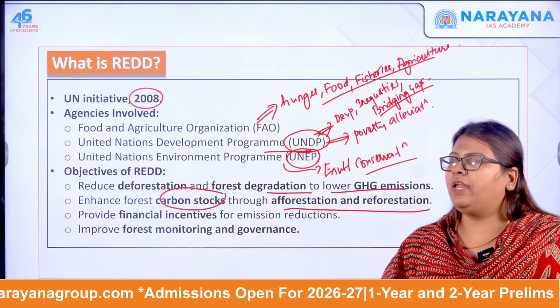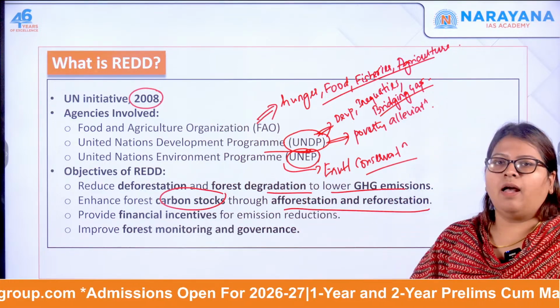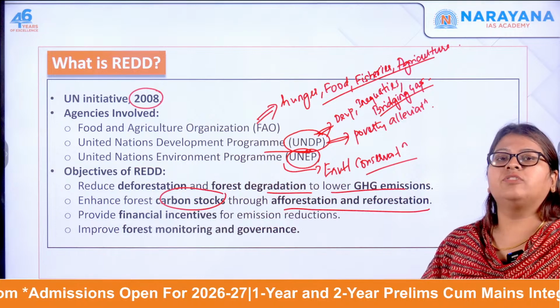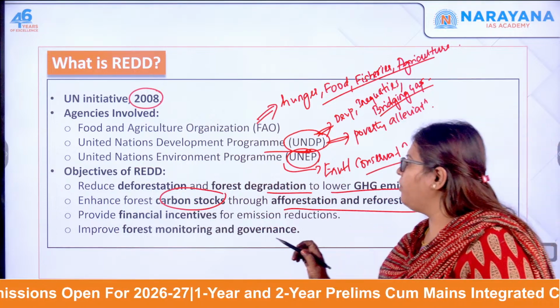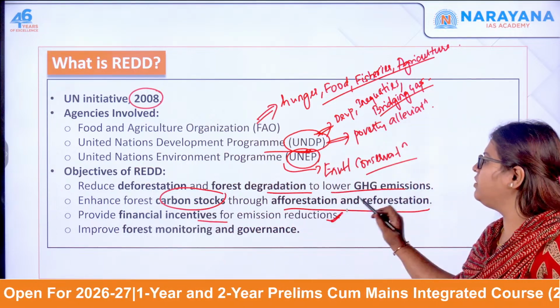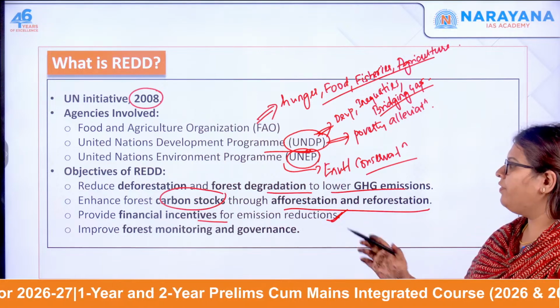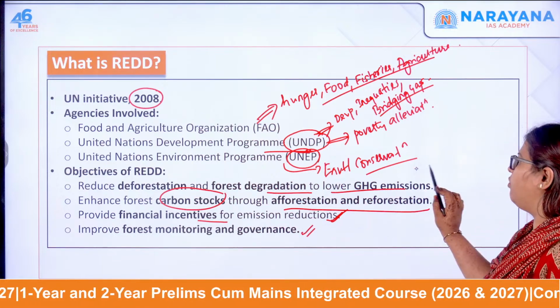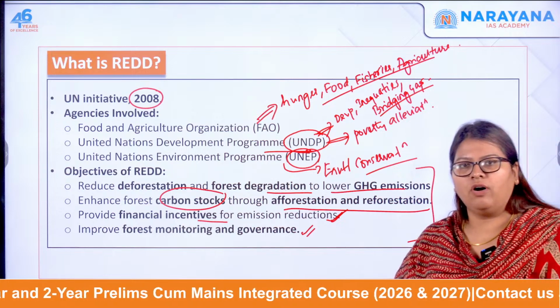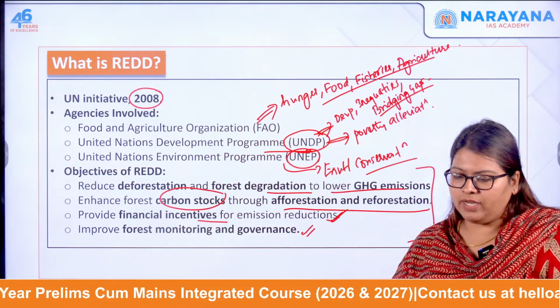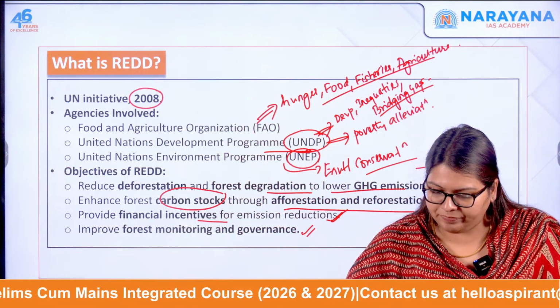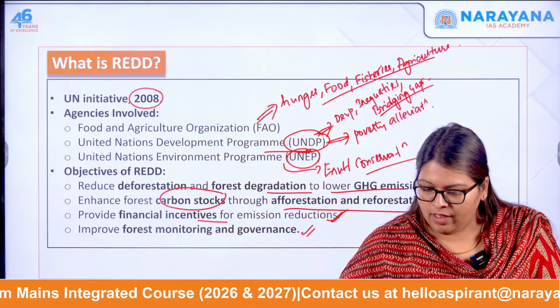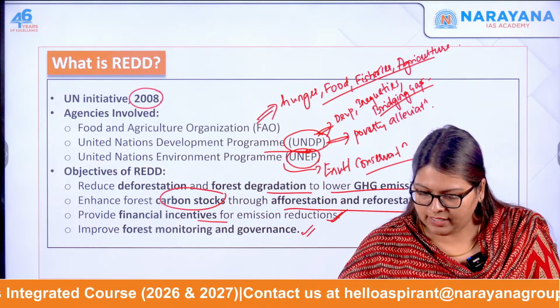So there will be an increase in carbon stocks if there is less deforestation. Next, provide financial incentives for emission reduction, then improve forest monitoring and governance. All these are the major objectives of REDD. These objectives are very, very important for your examination.